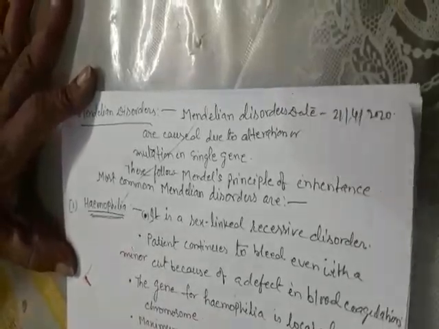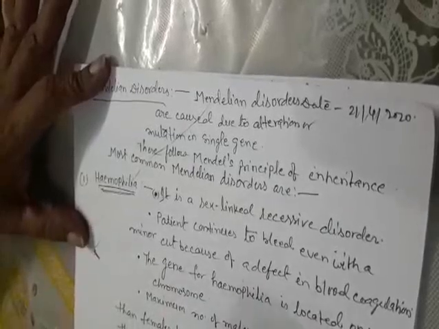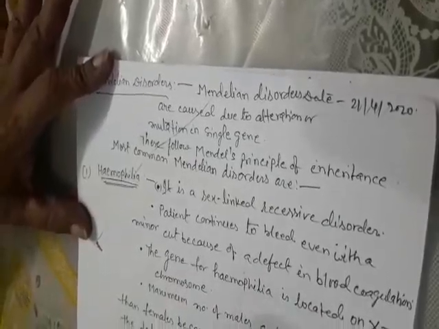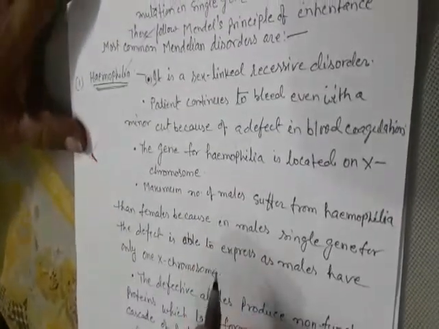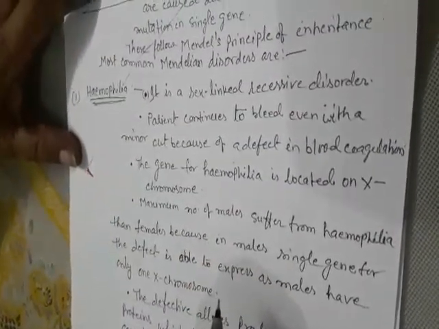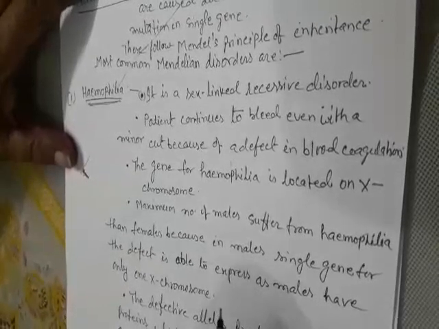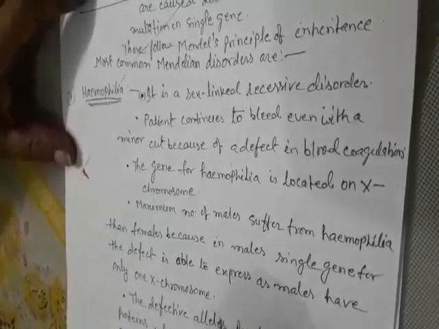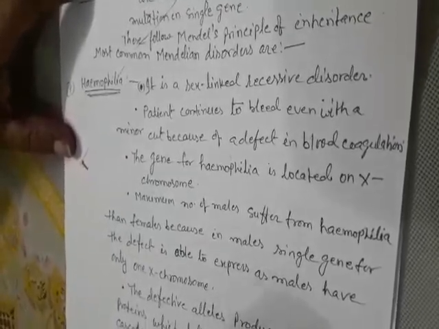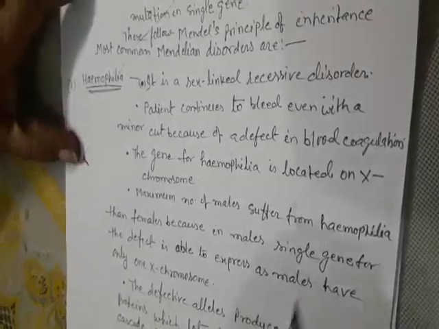It is a sex-linked recessive disorder. Patients continue to bleed even with a minor cut because of a defect in blood coagulation. The gene for hemophilia is located on the X chromosome.